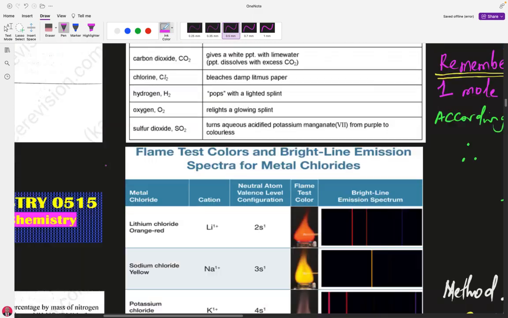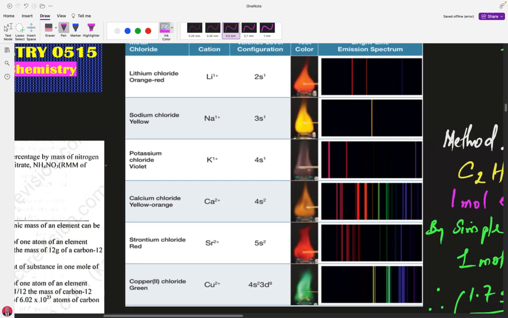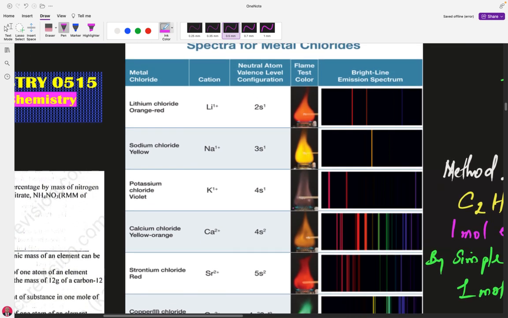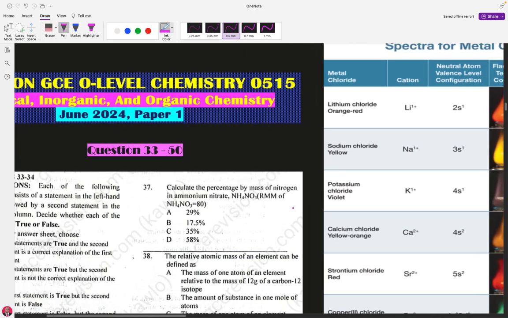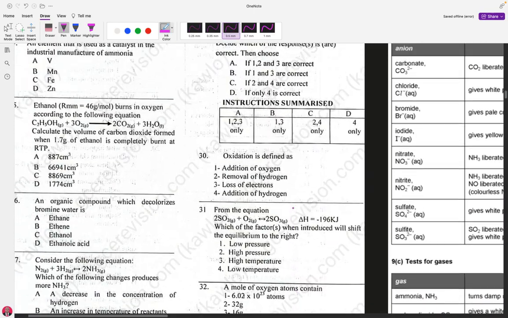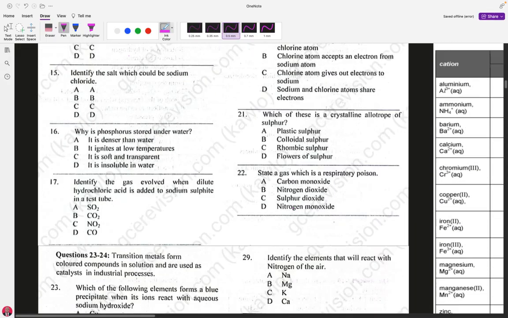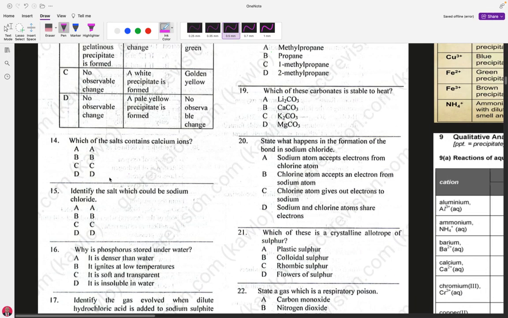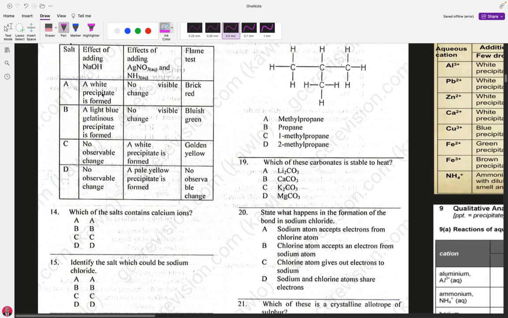So go now to the flame test. The flame test for calcium is yellow orange, something like brick red, something of that nature. That is it. So the possible answer we can have here is A. A is a salt which has a white precipitate on the addition of sodium hydroxide. So number 14 is A.